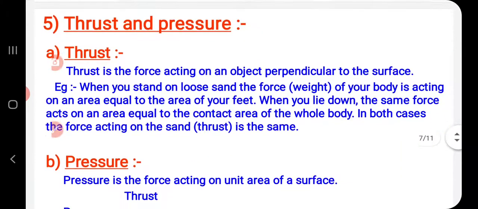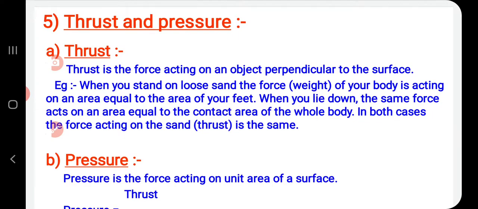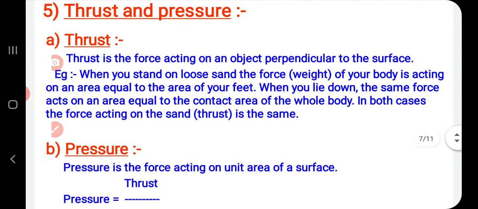Next, thrust and pressure. Thrust you can say force also. But when force is applied perpendicular to the surface, then it is known as thrust. Thrust is the force acting on an object perpendicular to the surface. Example, when we stand on loose sand, the force, means weight of our body, is acting on an area equal to the area of our feet. When we lie down, the same force acts on an area equal to the contact area of the whole body. In both cases, the force acting on the sand, means thrust, is the same.